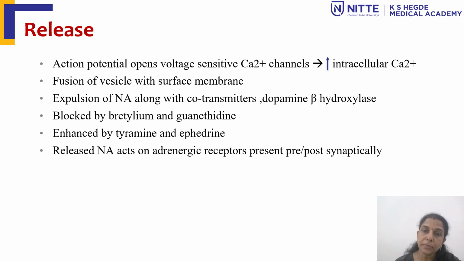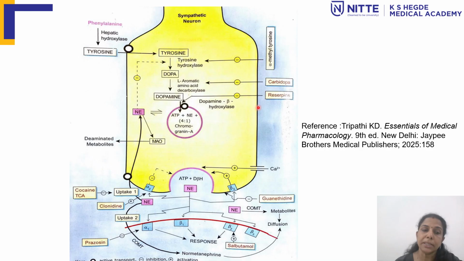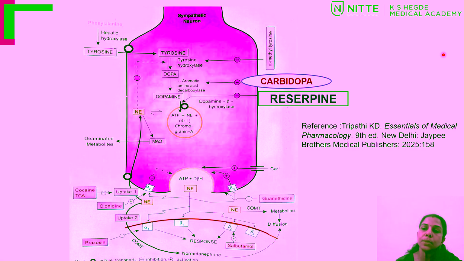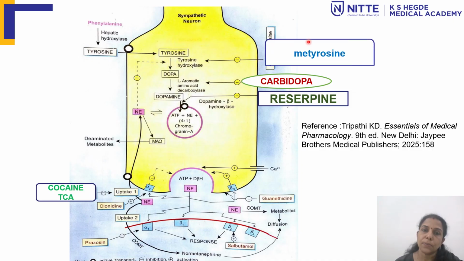Next is about the various inhibitors which act on the specific steps in the synthesis, and also how they inhibit the action. First, I told about the rate limiting step. The rate limiting step is the conversion of tyrosine to dopa, under the catalysis of tyrosine hydroxylase enzyme. This is inhibited by met-tyrosine. So this is the rate limiting step where met-tyrosine inhibits the conversion of tyrosine to dopa.